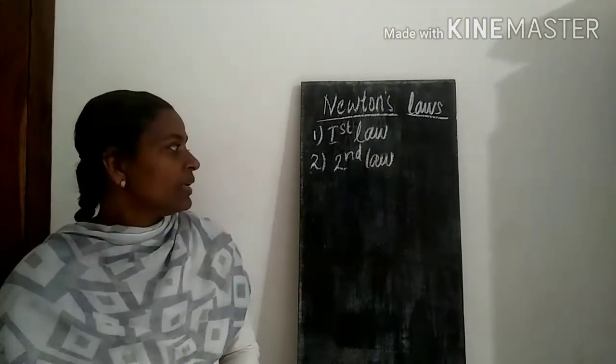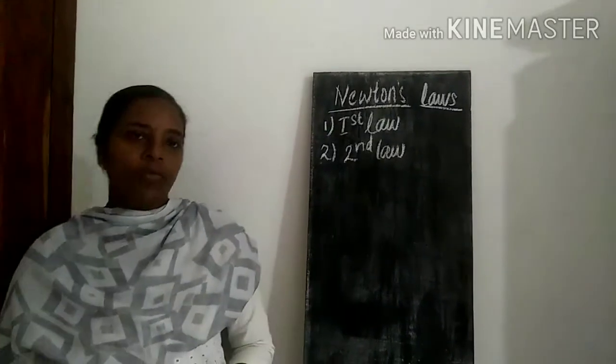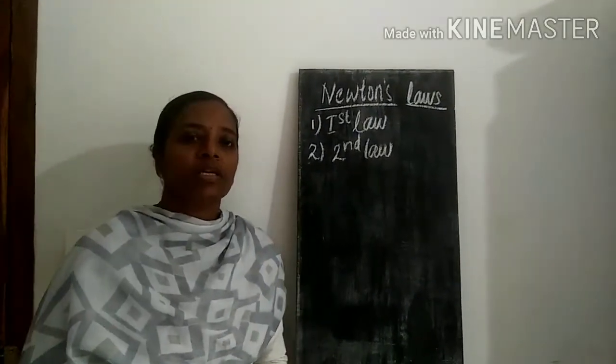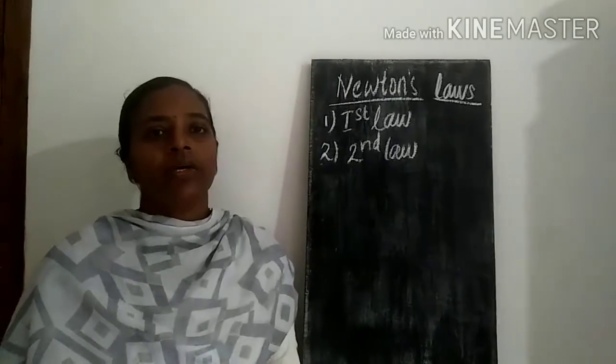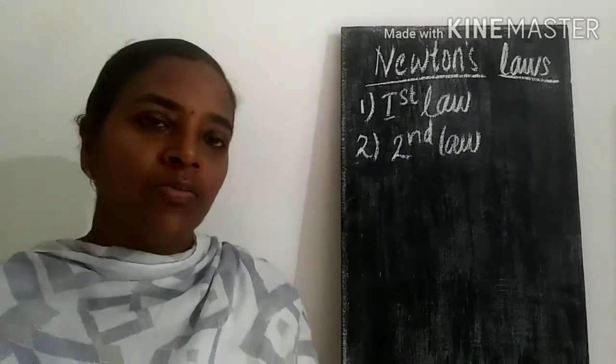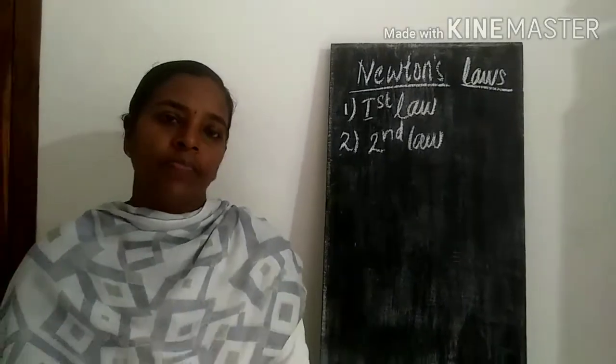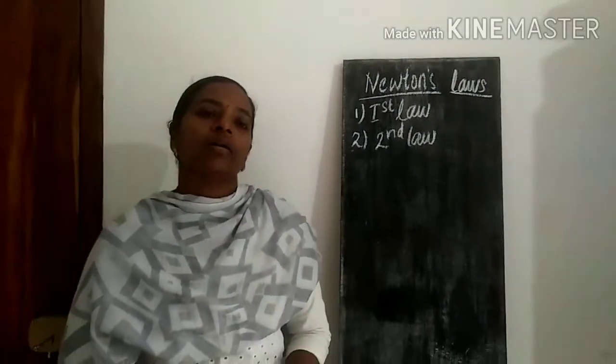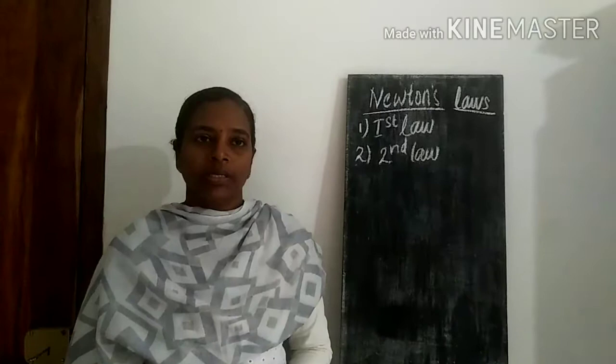In the last class we discussed the term momentum. It is a product of mass and velocity. P is equal to mv. That is, P stands for momentum, m is the mass of the object, and v is the velocity. And momentum has a standard unit, kilogram meter per second.